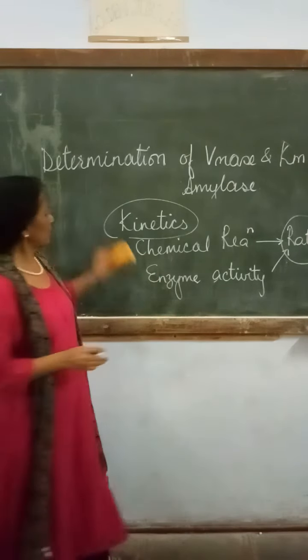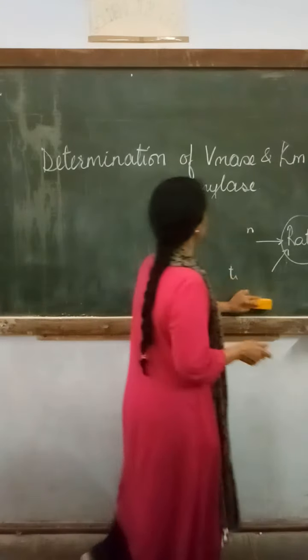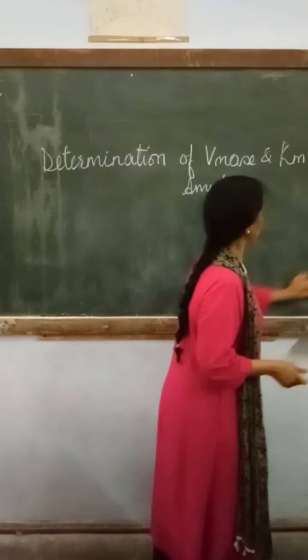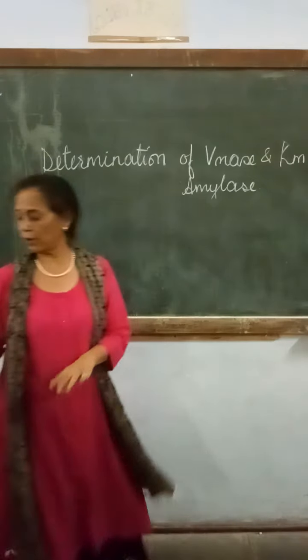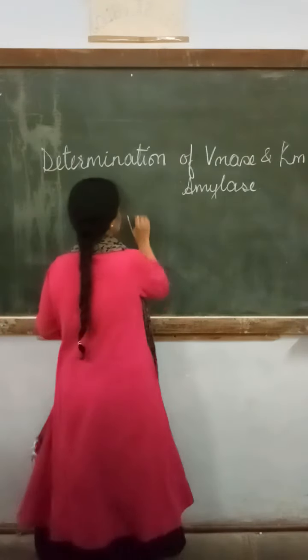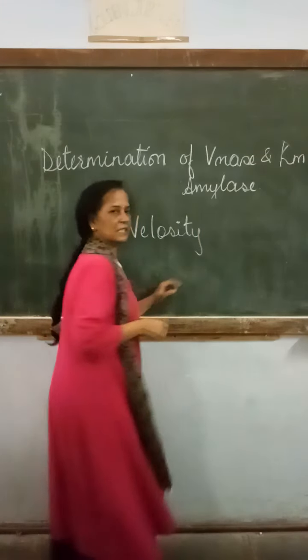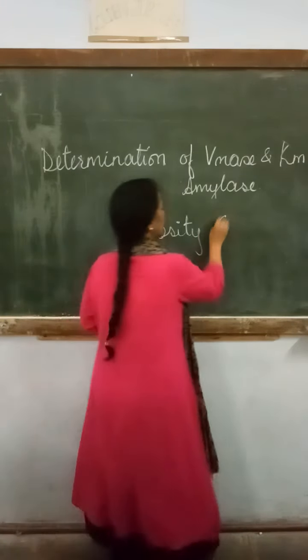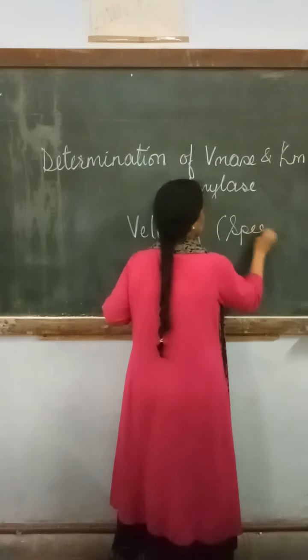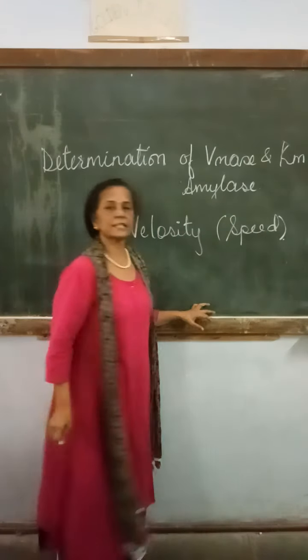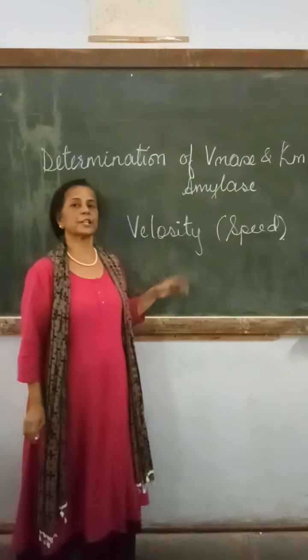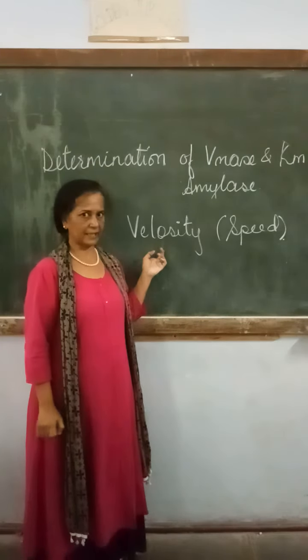Now we will see what enzymatic activity is, or what the velocity of an enzymatic reaction is. The velocity is the speed, the rate of reaction of any enzymatic reaction.